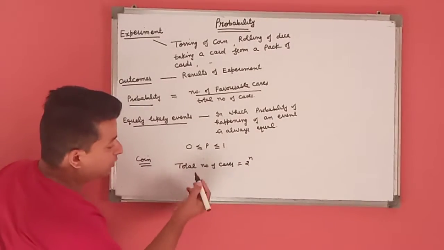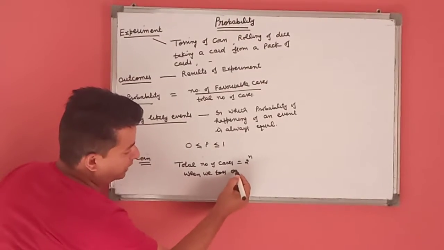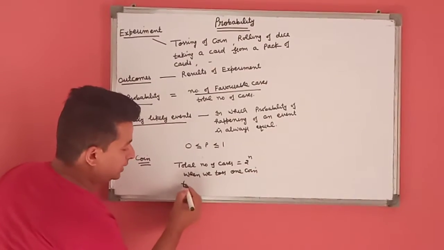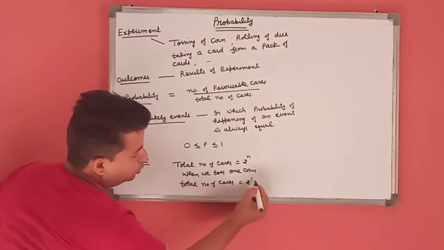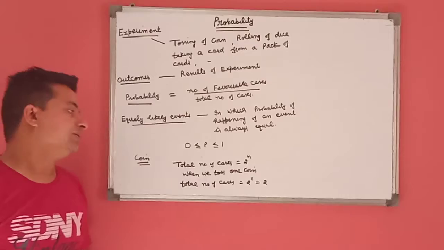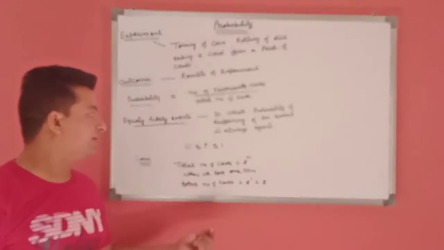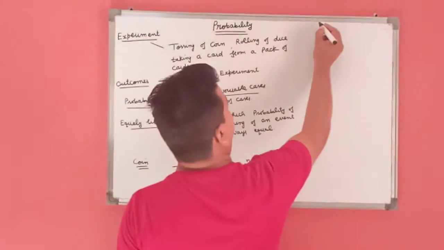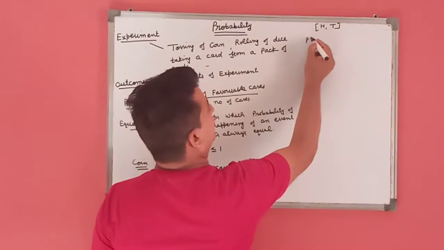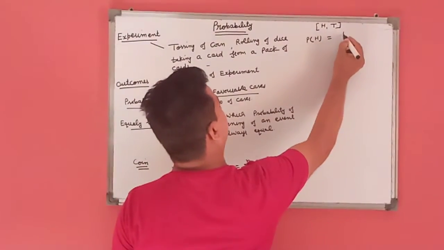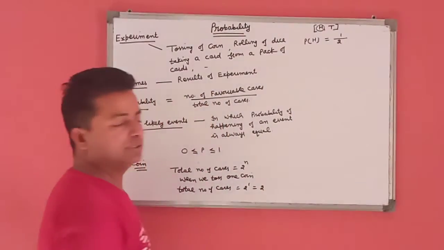When we toss one coin, the total number of cases is 2 power 1, which is 2. Here, tossing a coin is an experiment and the results of the experiment are called outcomes, which are head and tail. If we find the probability of a head, then the number of favorable cases, which is 1, is divided by the total number of cases, 2.